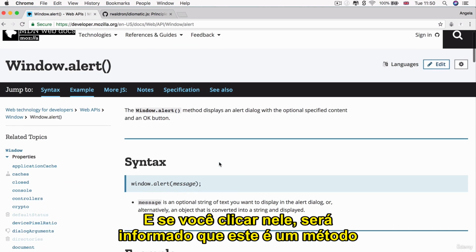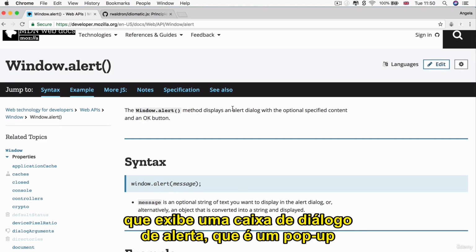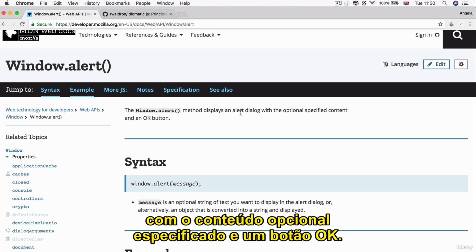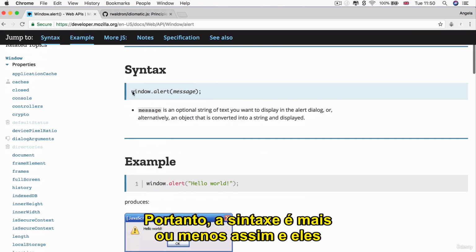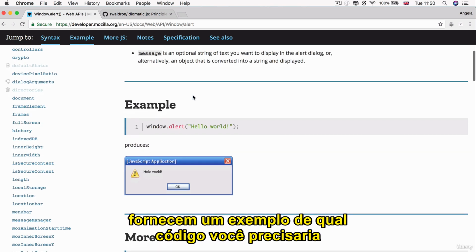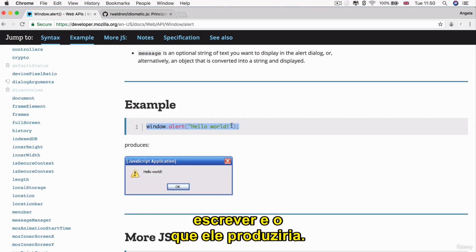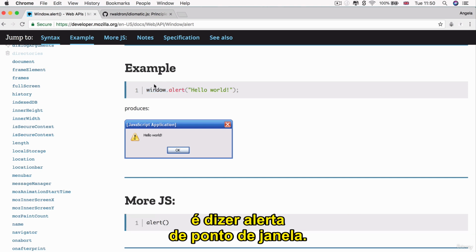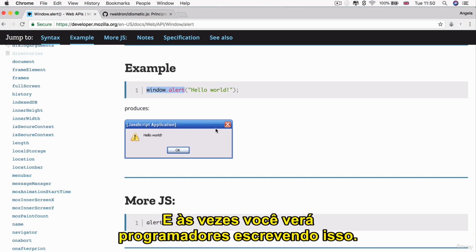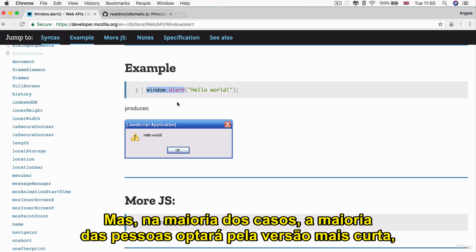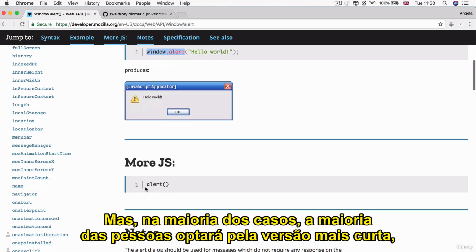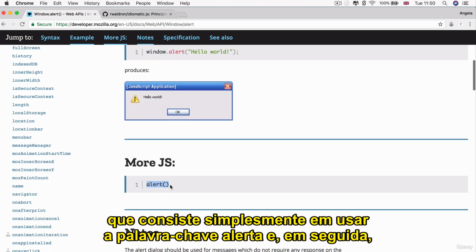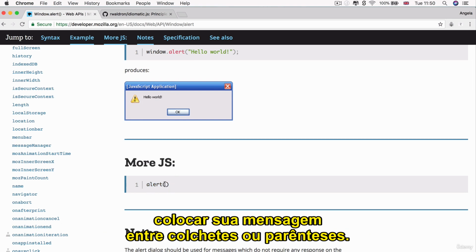And if you click on it, it tells you that this is a method that displays an alert dialog, which is a pop-up, with the optional specified content and an OK button. So the syntax looks somewhat like this. And they give you an example of what code you would need to write and what it would produce. So you can see that the full version of triggering a pop-up is by saying window.alert, and sometimes you'll see programmers writing that out. But in most cases, most people will go with the shorter version, which is simply just using the keyword alert and then enclosing your message inside the round brackets or parentheses.